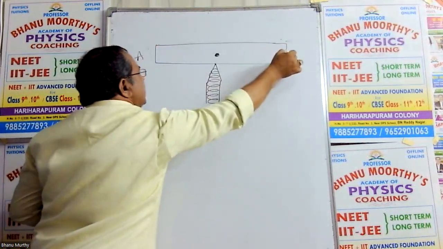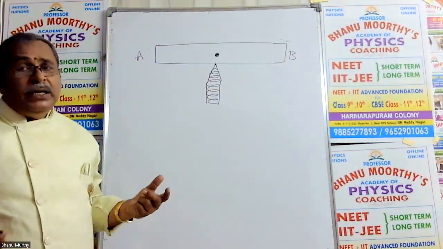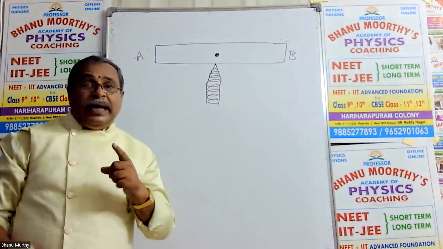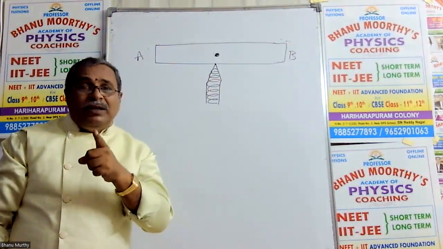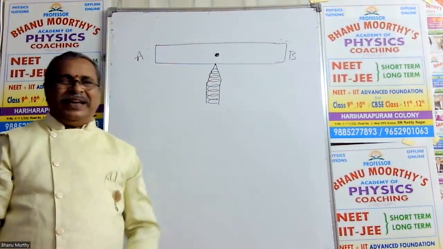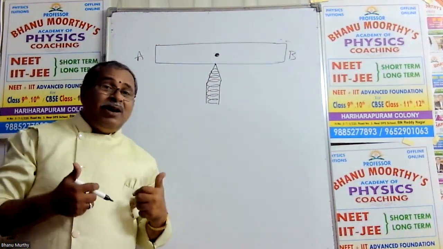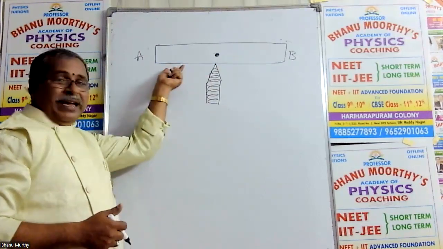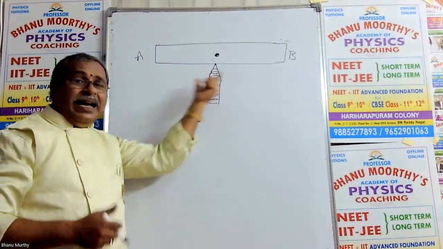This is A, this is B. Total mass is capital M, total length is L. But the entire rod is placed on the fulcrum, which is at the geometric center of the rod. Initially, in the previous concept, the fulcrum was here. Now the fulcrum is exactly at the middle.